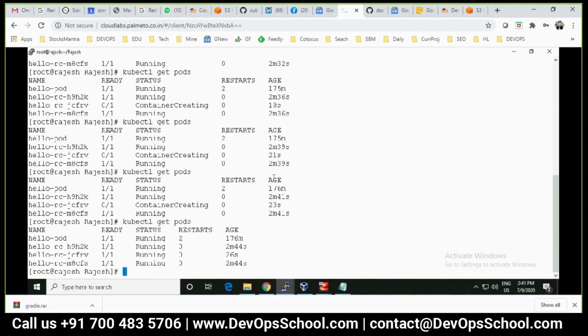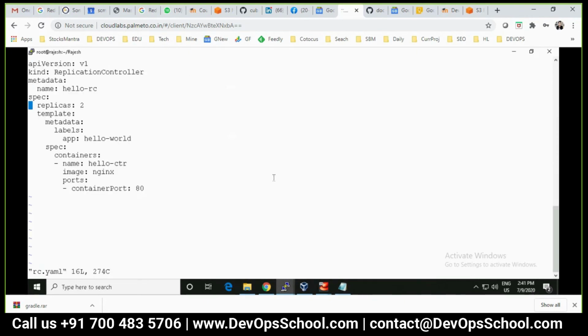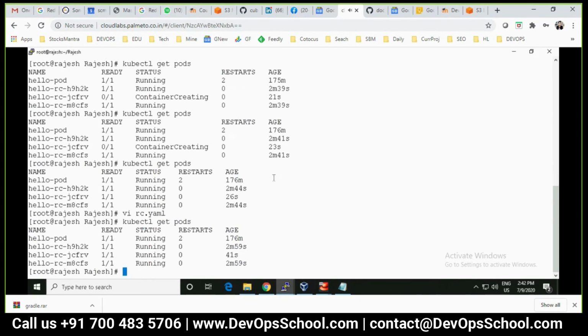Now you got the 3. Now, can I do it through this rc.yaml also? Yeah. Here I'll make it 4. So 3 is already there, and this time I'm making it 4, so 1 will be increased. I have to run, right? Create. Not create this time. Apply.